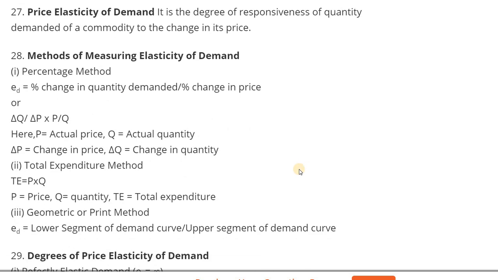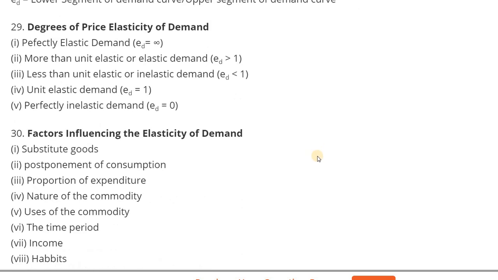Next one, methods of measuring elasticity of demand. Percentage method. Elasticity of demand is equal to the percentage change in quantity demanded divided by the percentage change in price. That is delta Q divided by delta P into P by Q. That one is the equation of elasticity of demand.